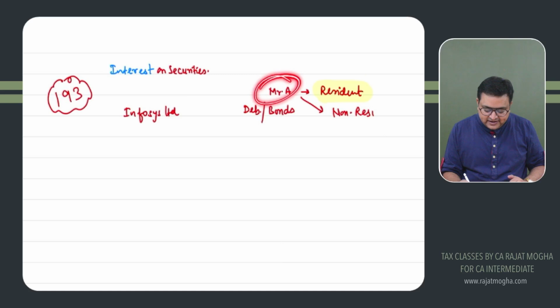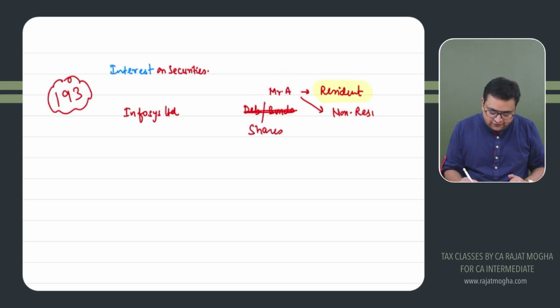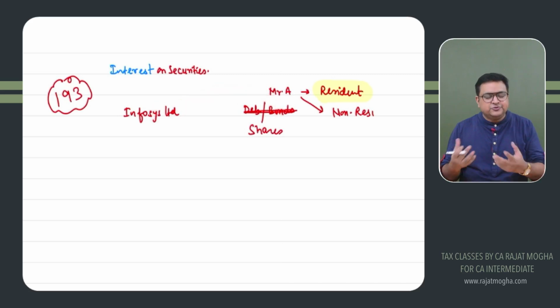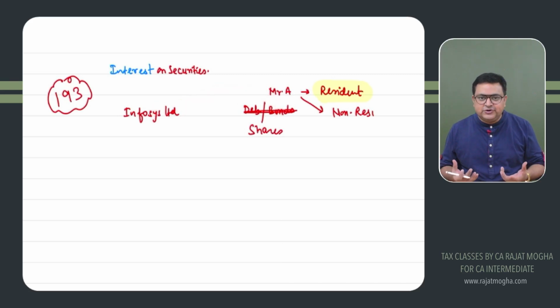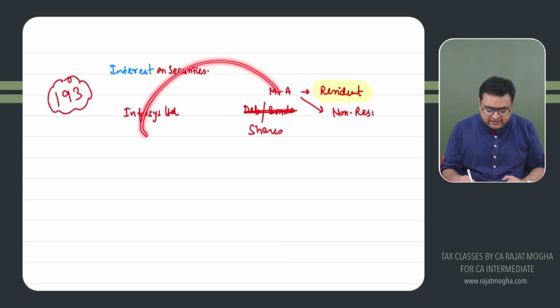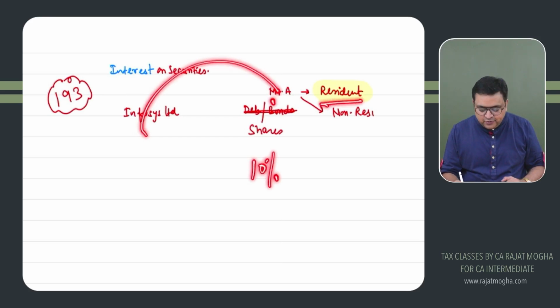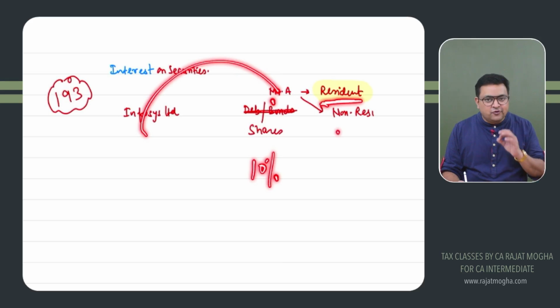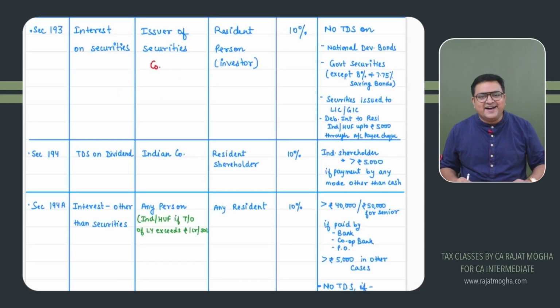So if there is Mr. A, he has purchased shares of any company. Generally companies issue shares. A partnership firm cannot issue shares. Individual, HUF, etc. cannot issue shares. So generally the people who will be paying you dividend are companies. Correct? So these companies, when they pay you dividend, will be deducting 10% TDS provided you are a resident assessee. For non-resident, there will be TDS, but not under this section. There is a separate section for that, which is again not in our syllabus.